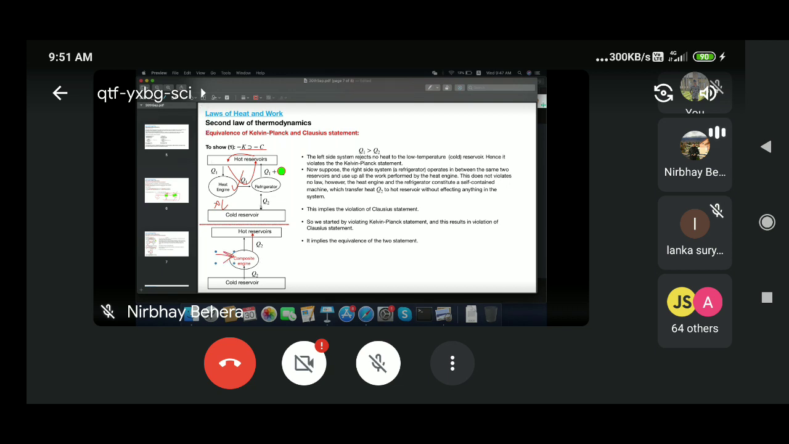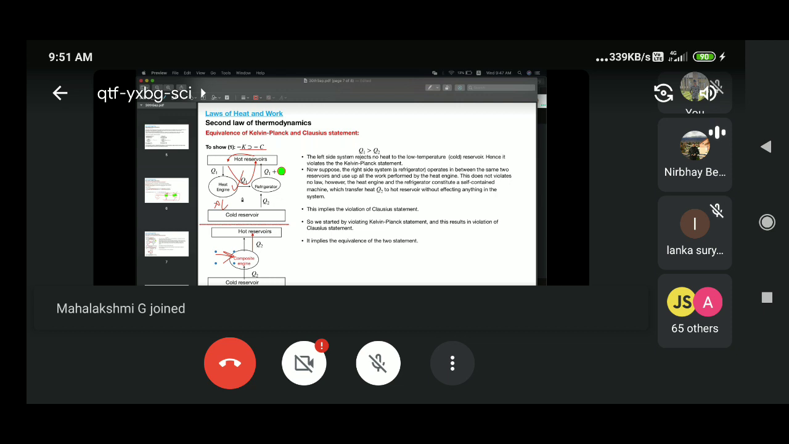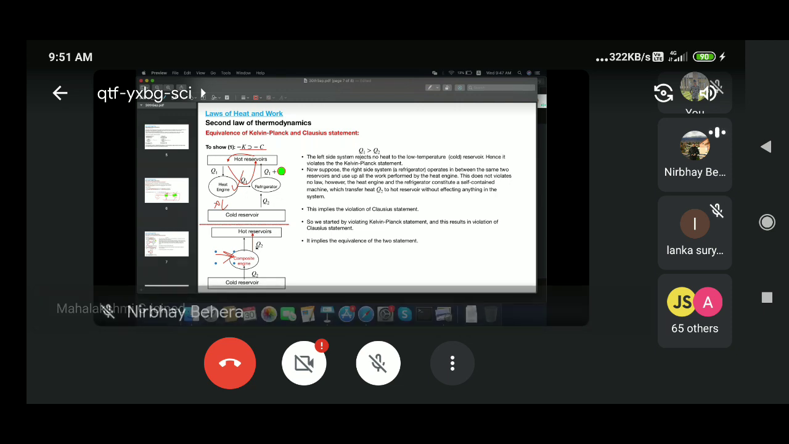At the beginning, if I want to do this, that is possible. But if I take everything as a composite engine, then it is not possible, because Q2 amount of heat is absorbed here and transported to the hot reservoir, the same amount. But it is not possible, right? So that is basically a violation of the Clausius statement.